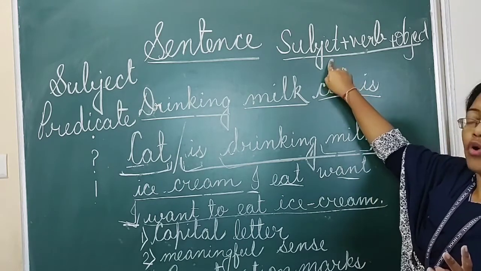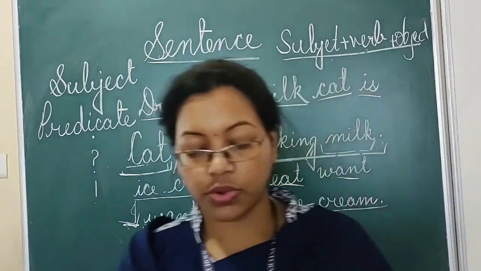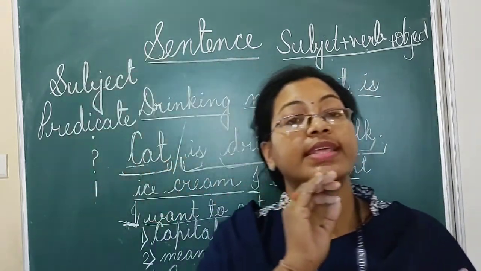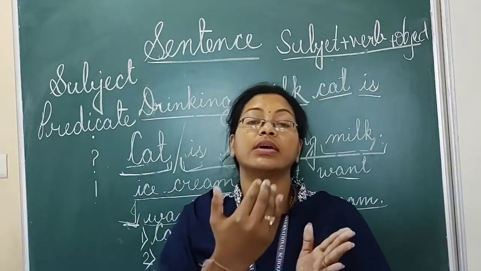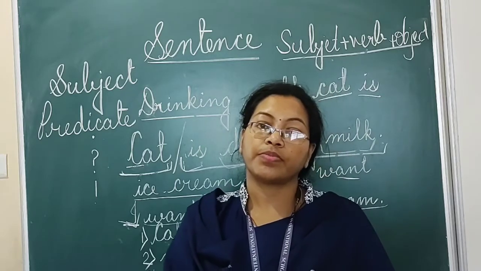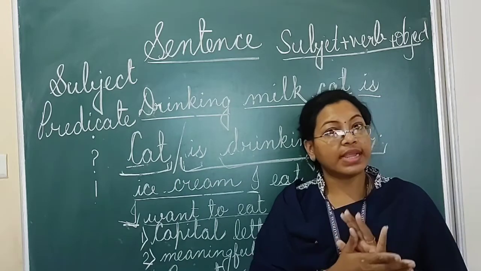So you have to follow this rule that whenever we are arranging the sentences, first of all you will get the subject, then the verb, what he is doing, and then the object. This is all about sentences.